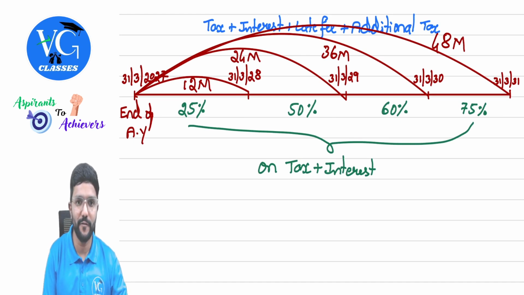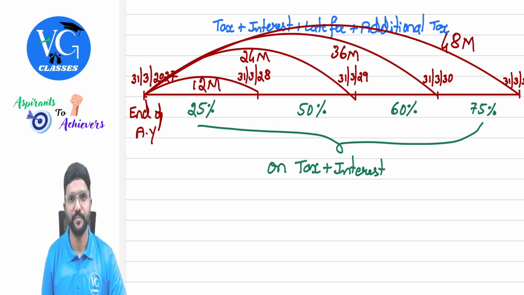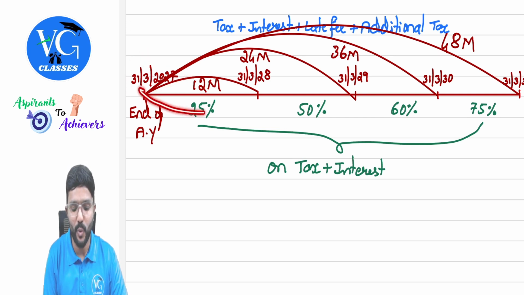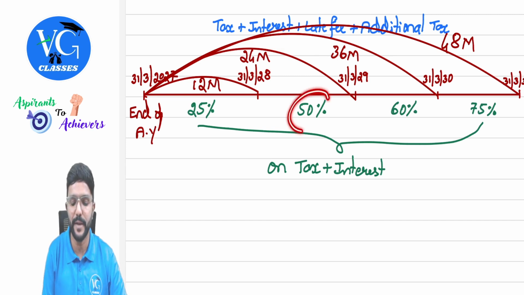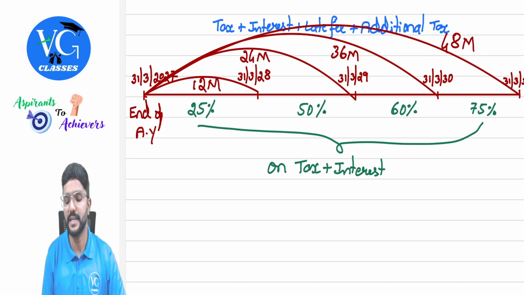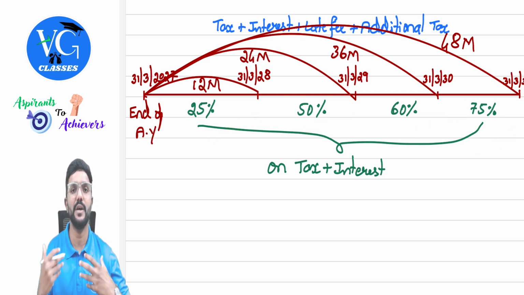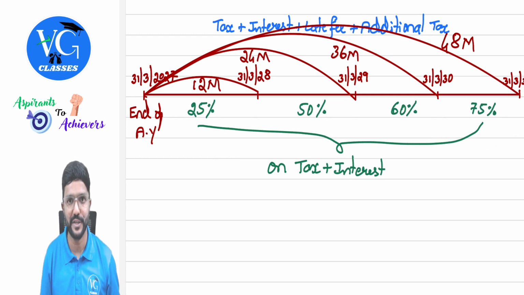Guys, this is the end of our assessment year, that is 31st March 27. If the updated return is filed within 12 months of the end of the assessment year, then the additional tax would be 25%. Sir, what if it is filed after 12 months but within 24 months, that is after 1 year, within 2 years? Then it is 50%. What if it is after 24 months but within 36 months? Then it is 60%. What if it is after 36 months and within 48 months? Then the additional tax is 75%, guys. Any one will come, not all. It depends on when the assessee is filing the updated return.